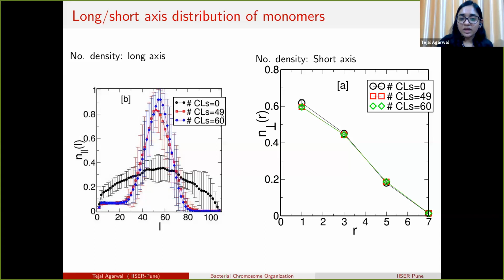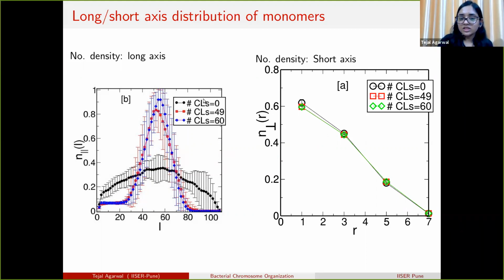But as we introduce crosslinks in our confined system, this leads to the compaction of the polymer along the length. But if we look at the short axis distribution of monomer density, we see that increasing the crosslinks does not change the distribution of monomers along the short axis.